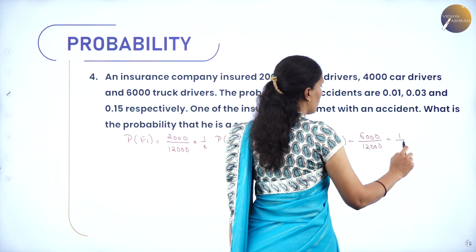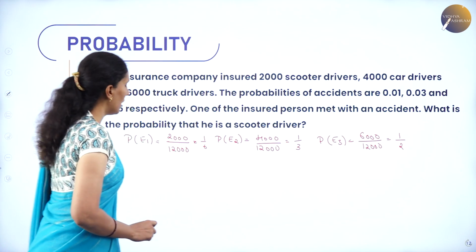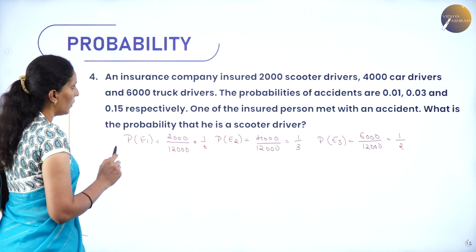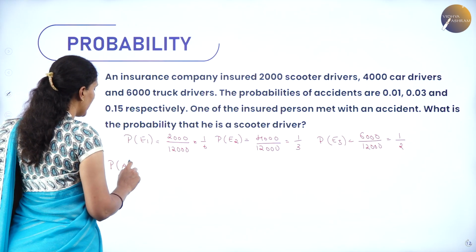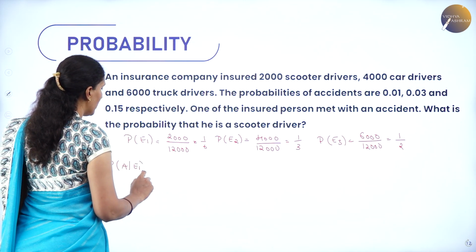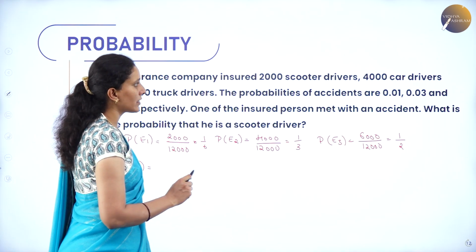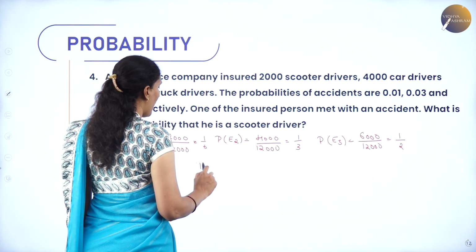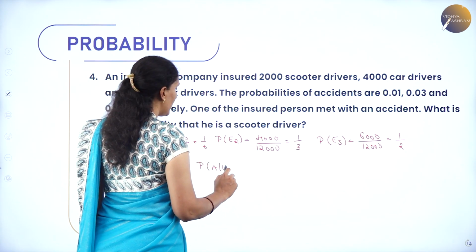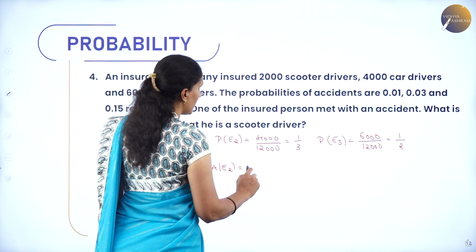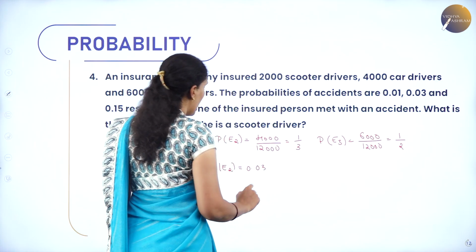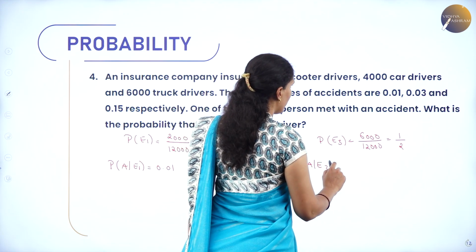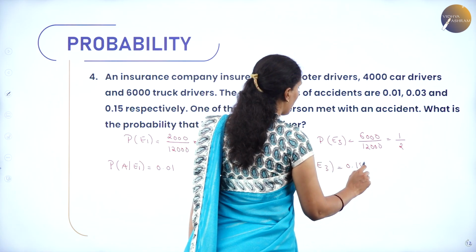Hence, the value is 1 by 2. They have given the conditional probability of an accident for a scooter driver as 0.01, and probability of A over E2 is given, that is 0.03, and probability of A over E3 is given, that is 0.15.